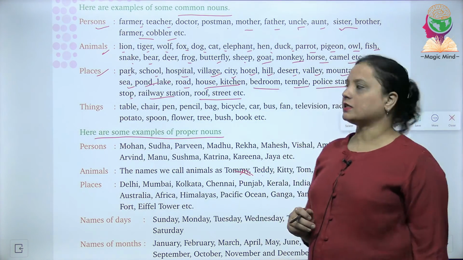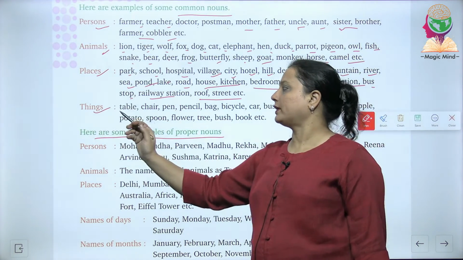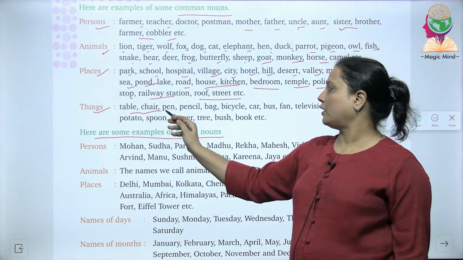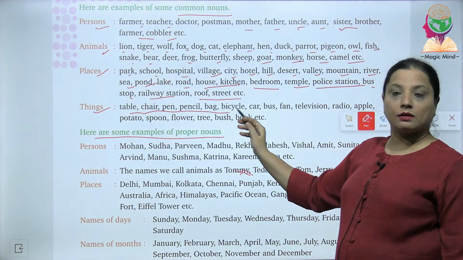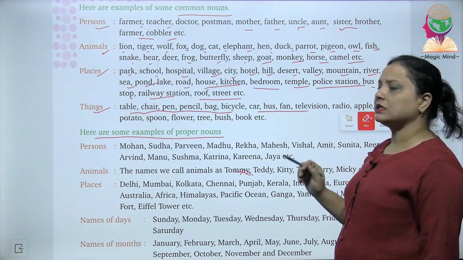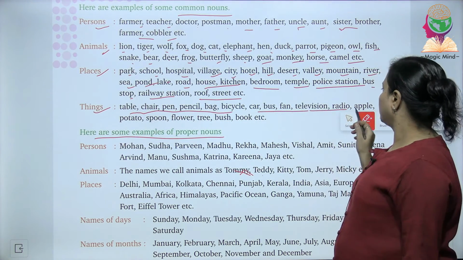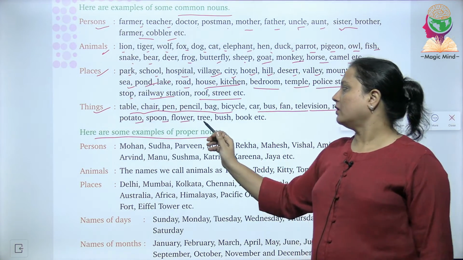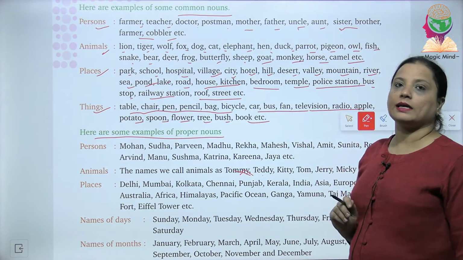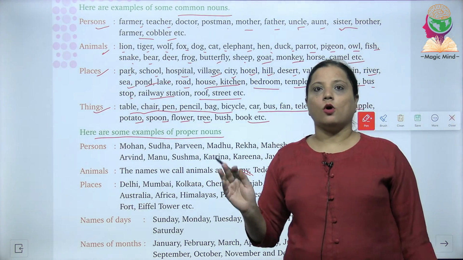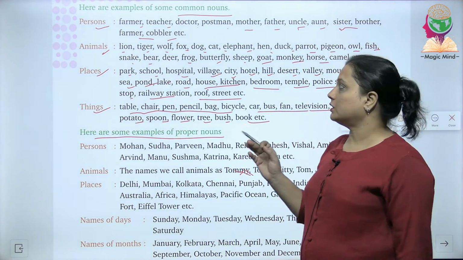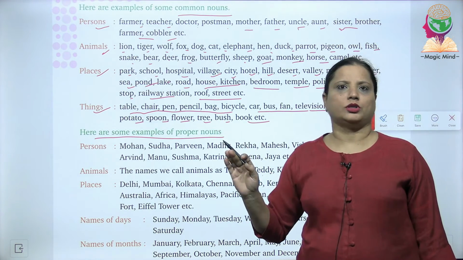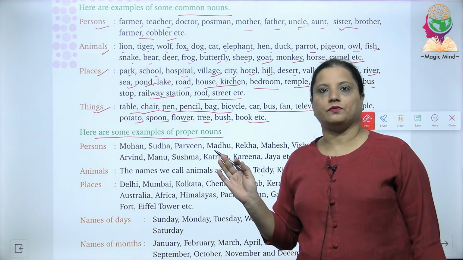Then certain things are also mentioned over here. Let's read them quickly: table, chair, pen, pencil, bag, bicycle, car, bus, fan, television, radio, apple, potato, spoon, flower, tree, bush, book, etc. Now these were all the names of certain persons, places, animals or things which are common to everyone.